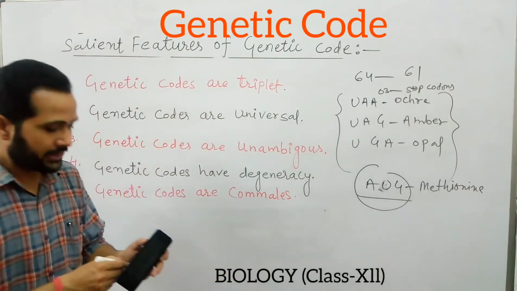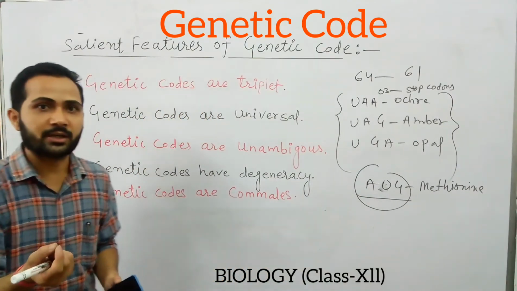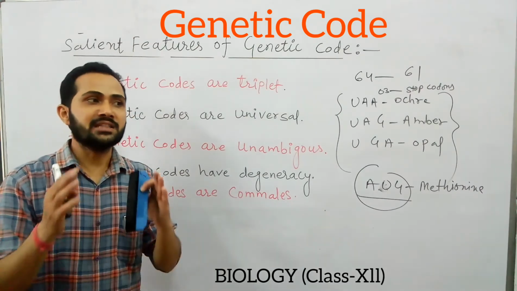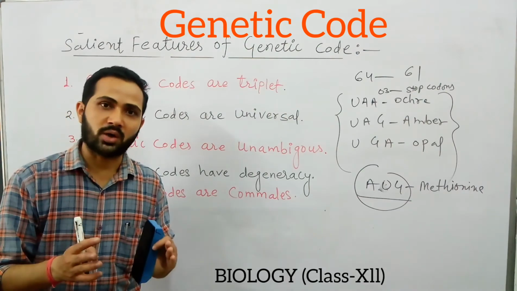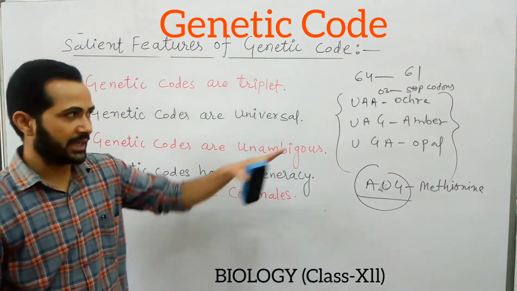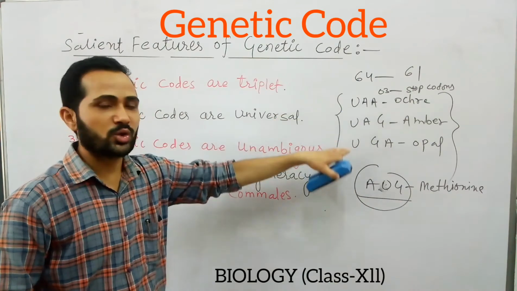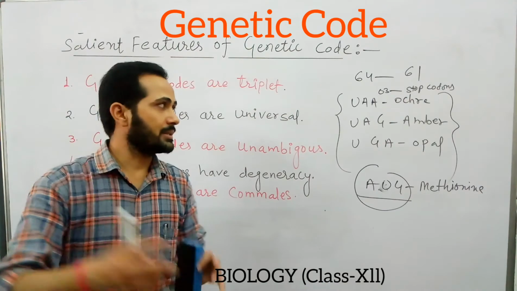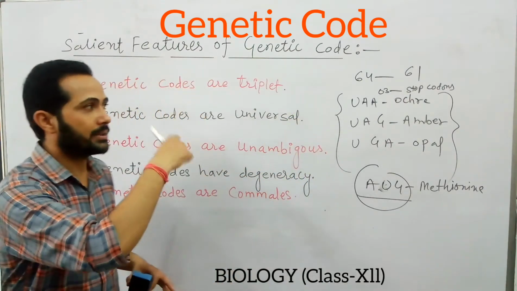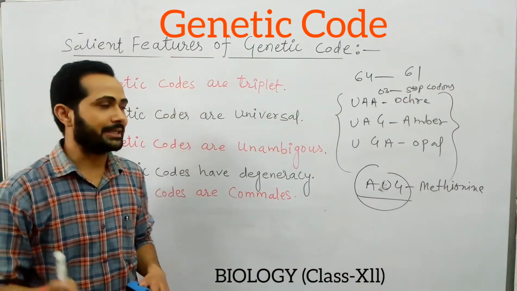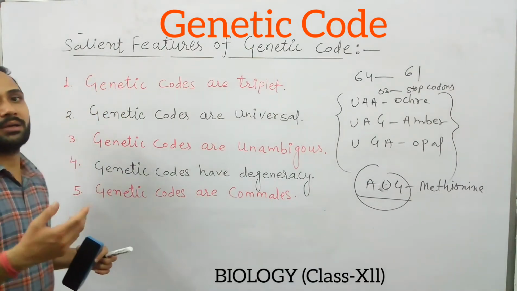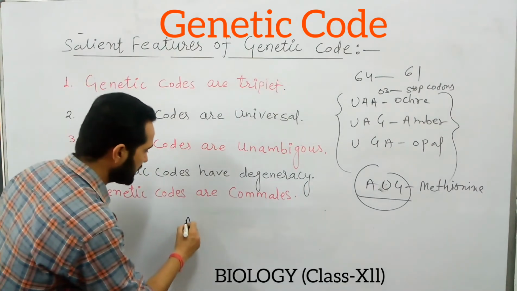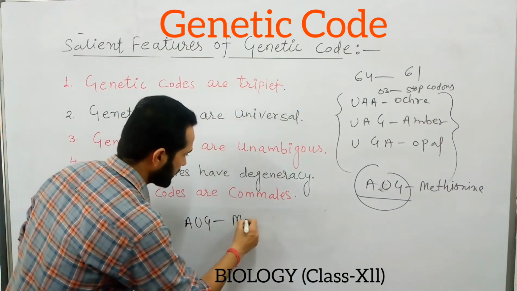Another important point is that there are specific genetic codes during the process of translation which act as initiation codon or stop codon. As we have already discussed, these 3 codons are the stop codons. Whenever these codons come on the mRNA strand, the process of translation stops immediately. But the initiation of translation is always done with the help of AUG, which is the code for methionine.